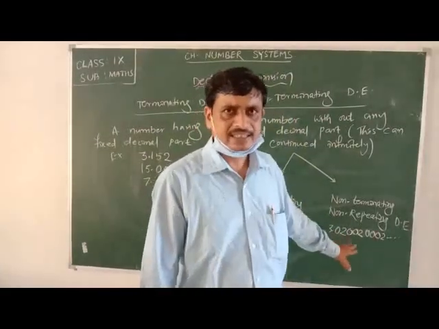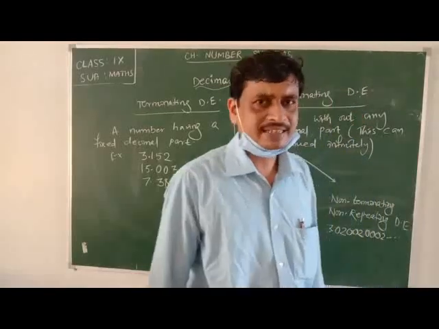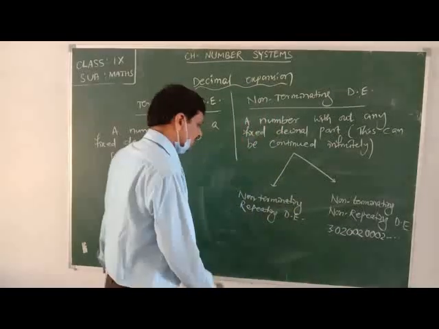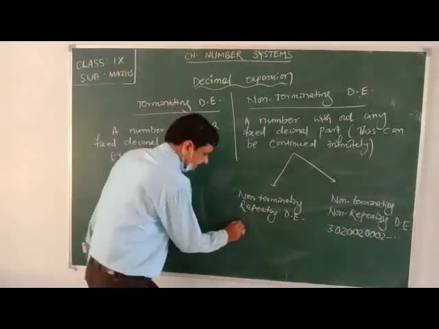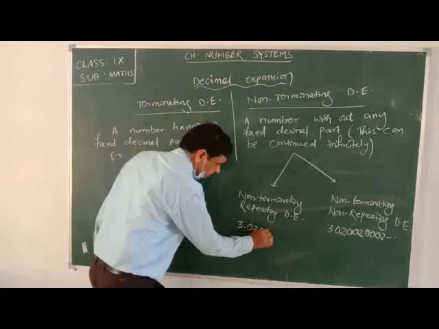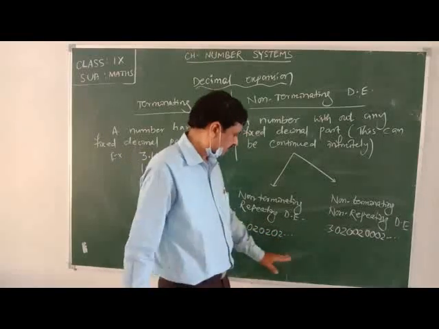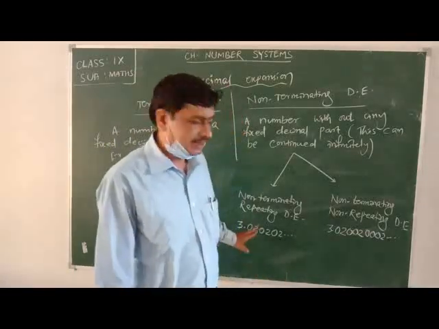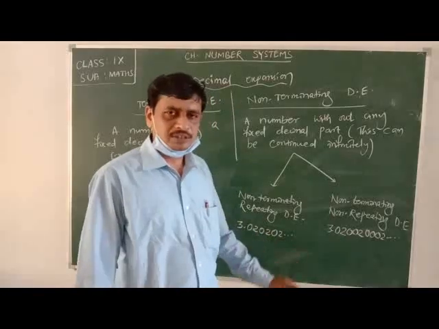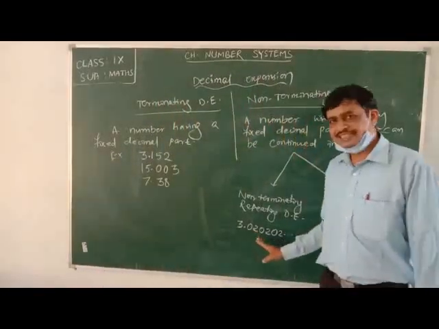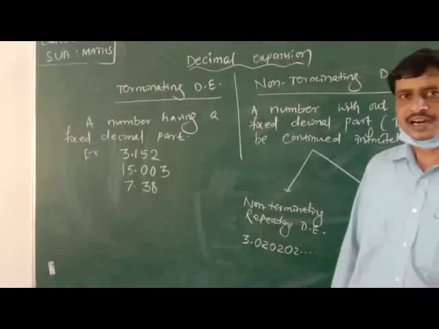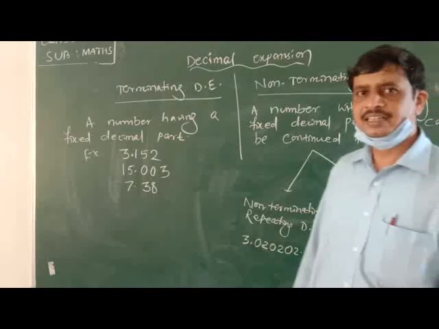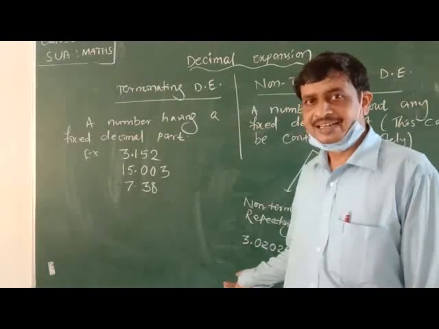If the digits do not occur after the same intervals, then that is non-recurring or non-repeating. If we consider repeating, it becomes 3.020202, like this. The digits are 020202. This means after 0 there is 2, and after 2 there is 0. Every digit in its decimal part occurs after the same intervals. After the same digits, they will reoccur, they will be repeated.